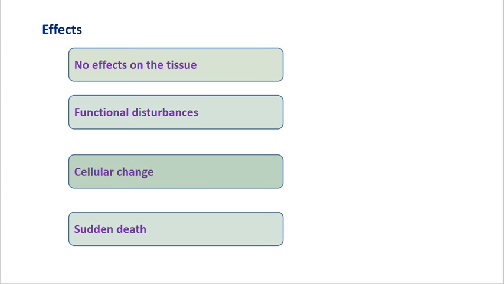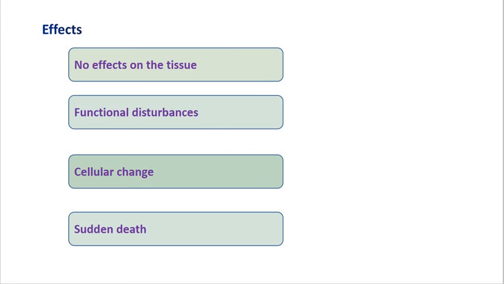Now the last effect is sudden death. Sudden death here is the cause from ischemia, and it is usually myocardial and cerebral infarction. Infarction means what? A kind of jerk. So cellular infarction here can cause sudden death. Okay, the cause of sudden death from ischemia is usually myocardial and cerebral infarction.